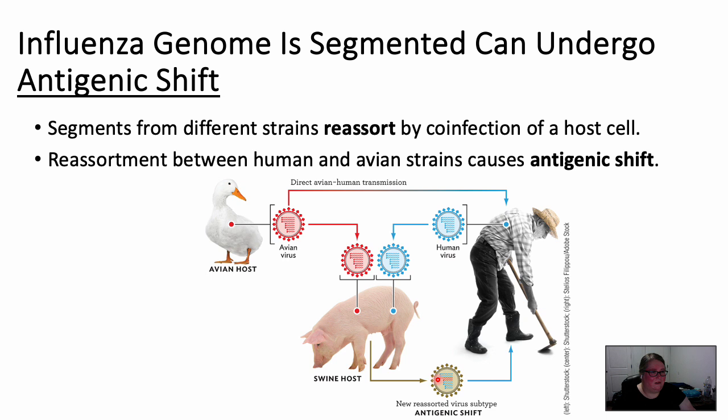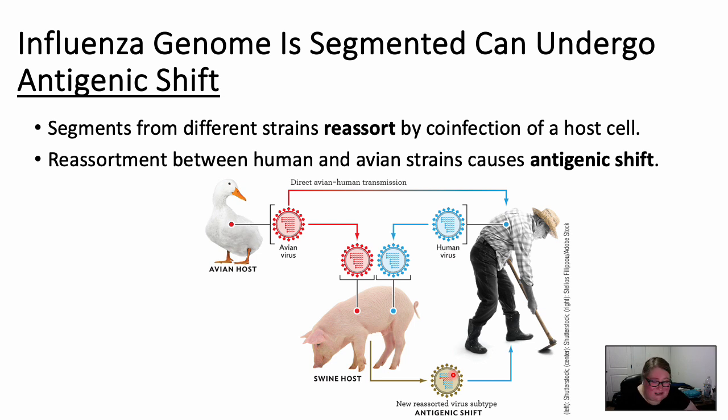This is what is called antigenic shift. And this is why we have so many different strains of the flu virus every year. You could get one strain of the flu virus and get a completely different one because of antigenic shift throughout the flu season. Now we're going to have segments from both viruses that are going to make something new. This is why we need a new vaccine.